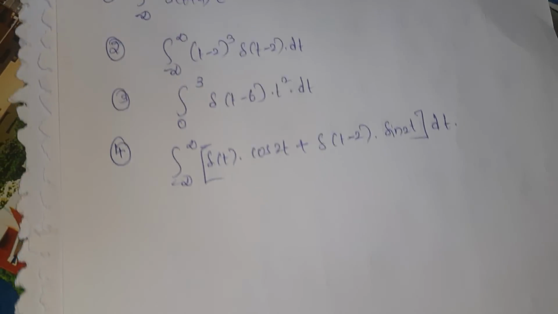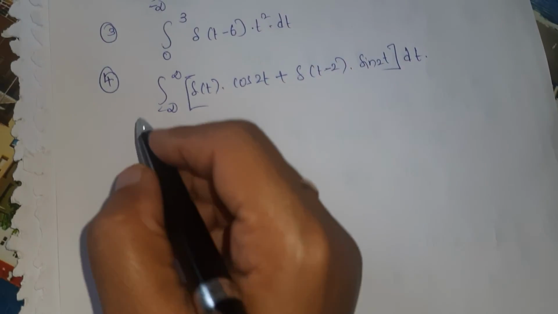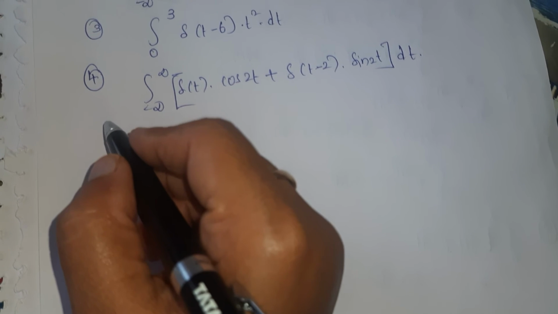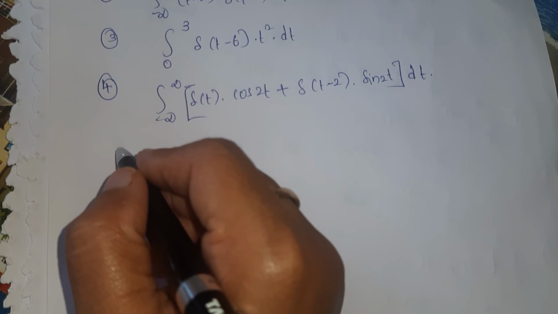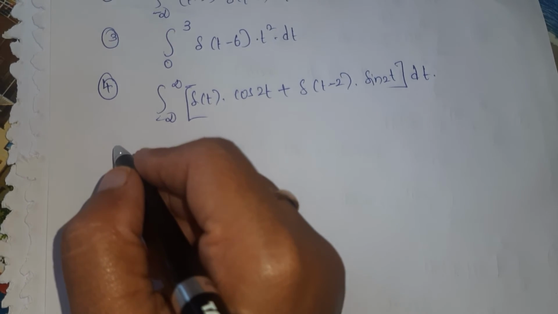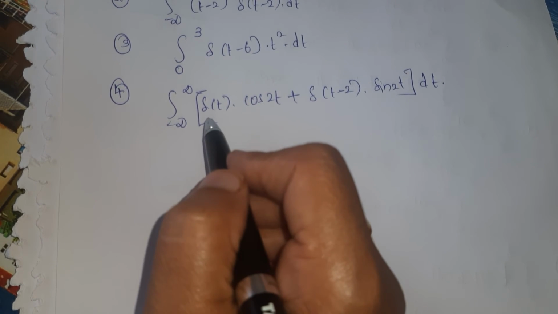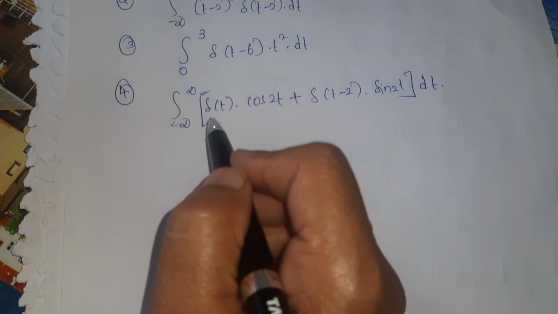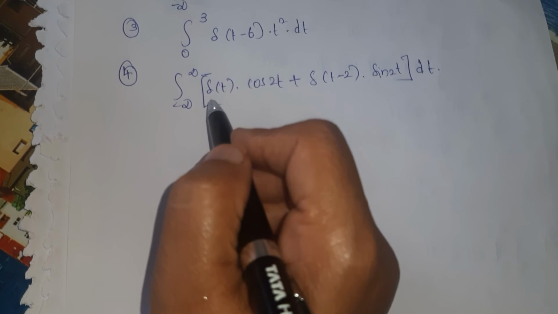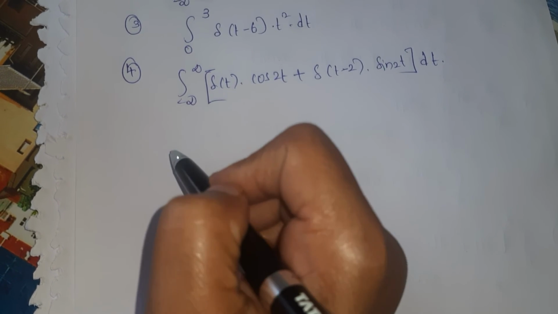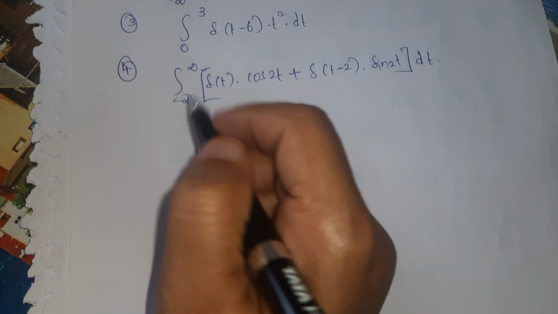Next, one more set of problems we are going to discuss. It is also same as previous, but instead of integration we are having summation. That is, till now we have discussed continuous time impulse function problems. Now discrete time impulse function problems.